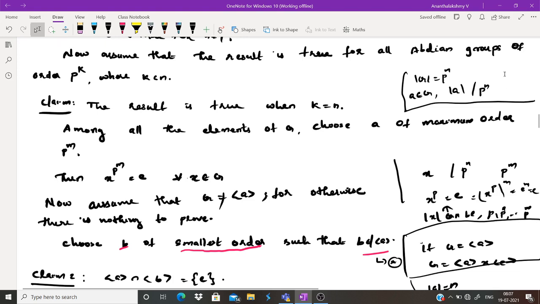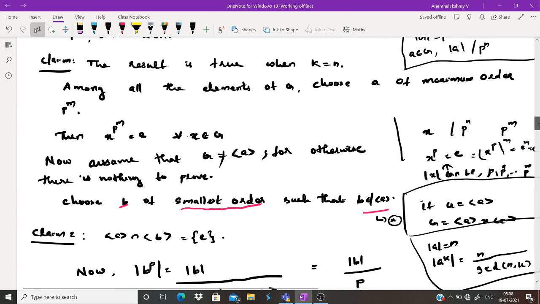So what are the possibilities? The order of a can be 1, p, p square, p cube, etc., up to p raised to n. So all will be some power of p. Among all the elements of G, choose an element of maximum order. Let the order of a be surely a prime power order, let it be p raised to m. Then x raised to p raised to m is e for every x belonging to G, because the maximum order of an element in G is p raised to m.